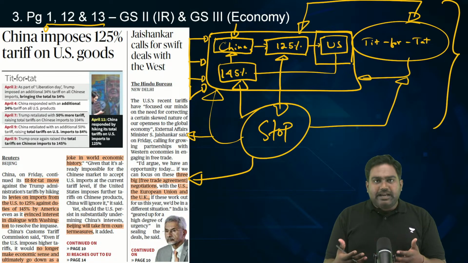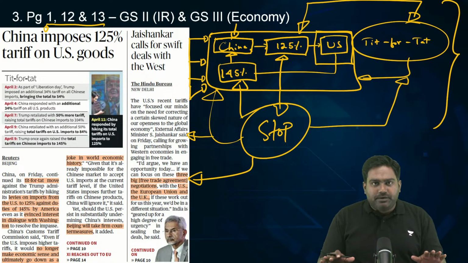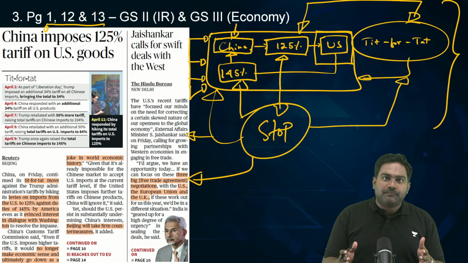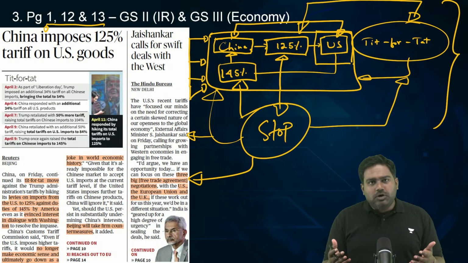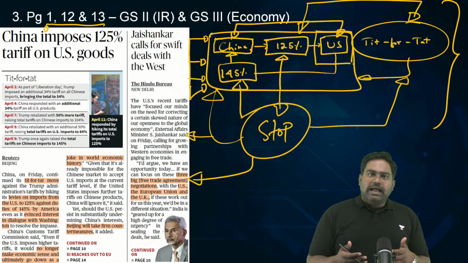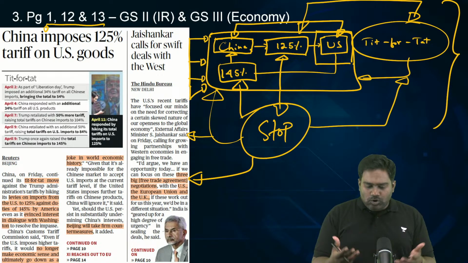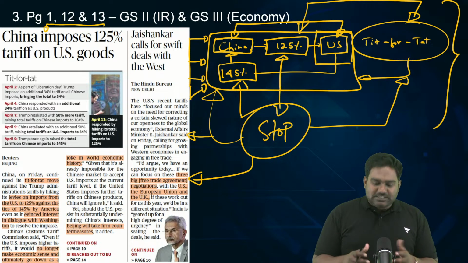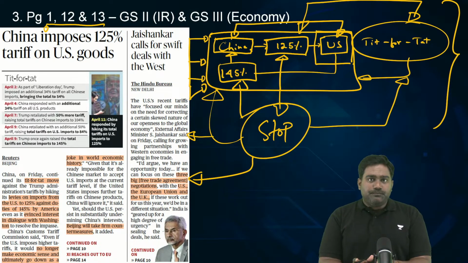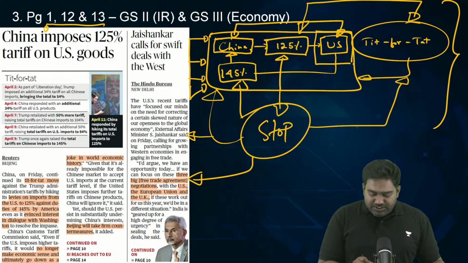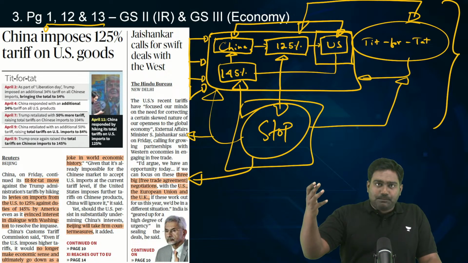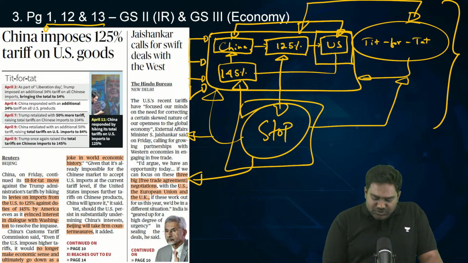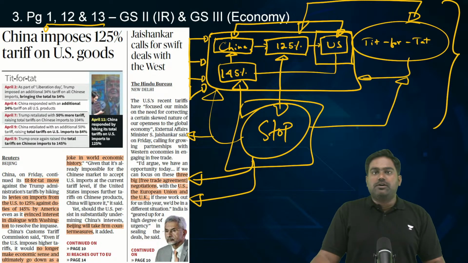As I said, at this rate of tariffs, trade cannot happen. Trade cannot sustain between US and China. Right? American importers will no longer be able to import Chinese products. And vice versa. Chinese importers will no longer be able to import American products at this rate of tariffs. That's why I said, if this continues, because this has taken immediate effect, this could actually bring the global economy to a grinding halt, something like what the pandemic did. And this is going to be a massive setback for the global economy.